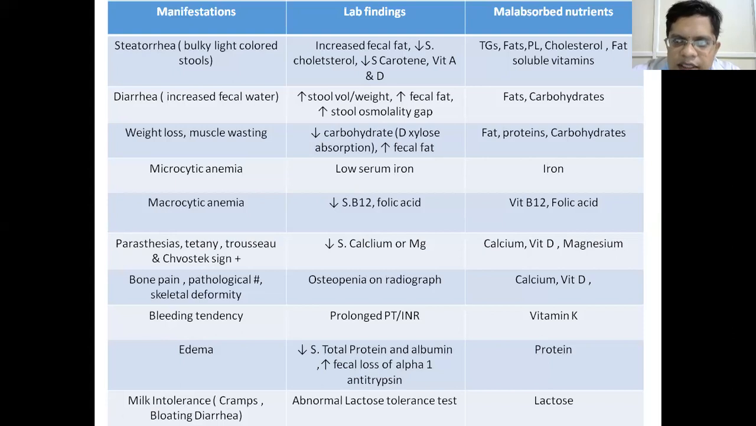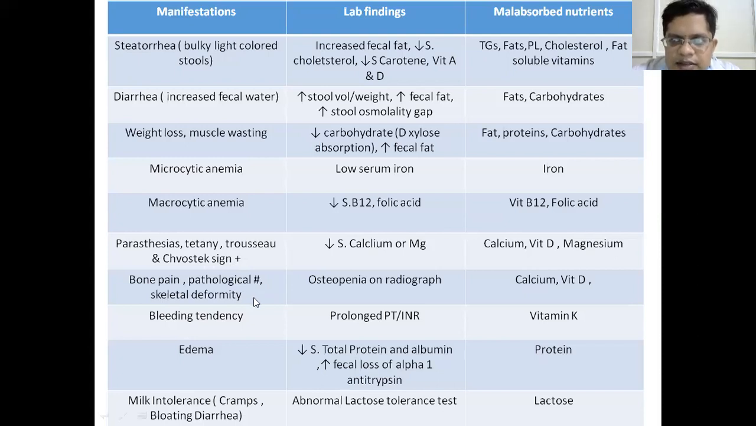Similarly, B12 and folic acid are absorbed through the terminal ileum with the help of intrinsic factor. So if there is a pathology of the terminal ileum, then there is decreased absorption of B12 and folic acid leading to macrocytic anemia. Similarly, if there is decreased absorption of calcium and magnesium, the clinical manifestations are paresthesias, tetany, and positive Trousseau and Chvostek signs. Decreased absorption of calcium also leads to bone pain, pathological fracture and skeletal deformity.